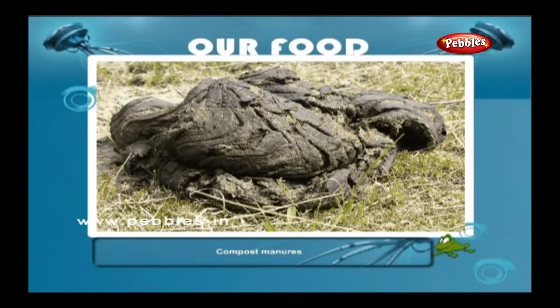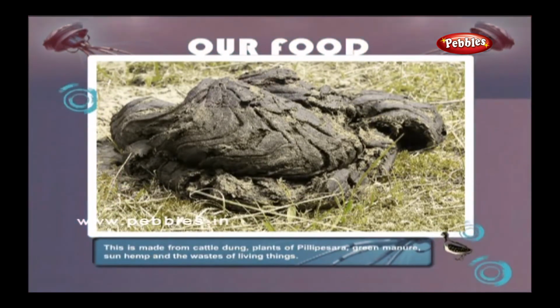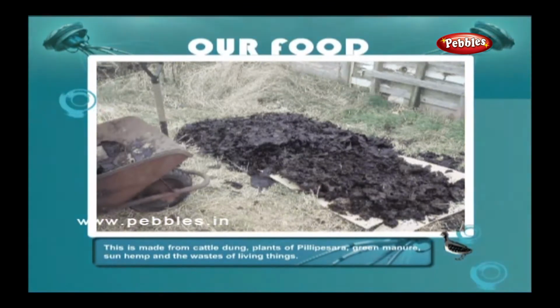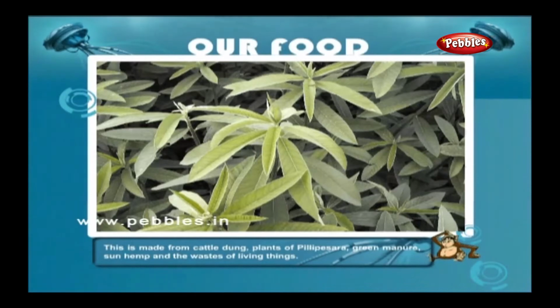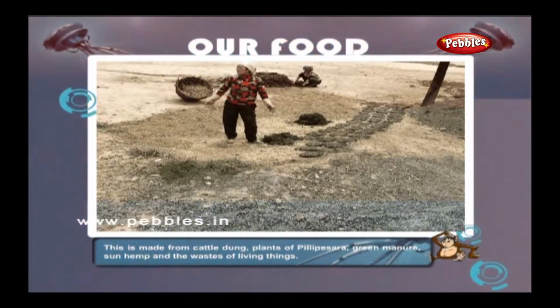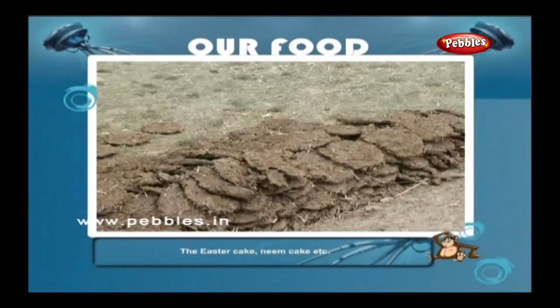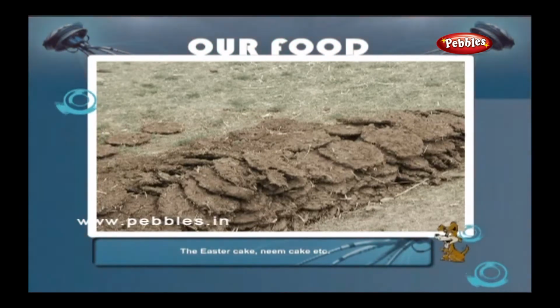Compost manures. This is made from cattle dung, plants of Pilipesara, green manure, sun hemp and the waste of living things. The castor cake, neem cake, etc.